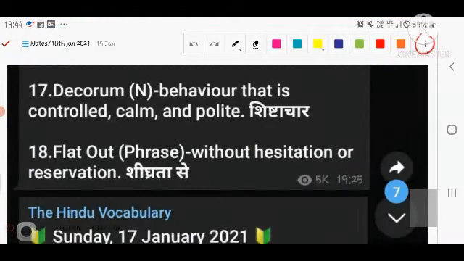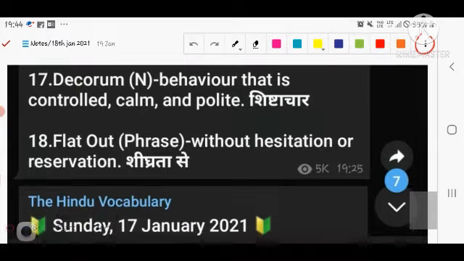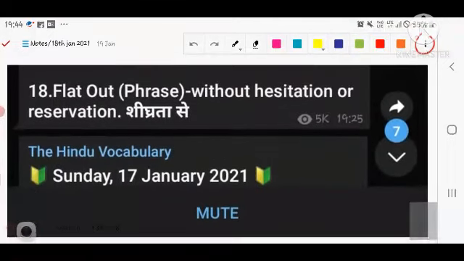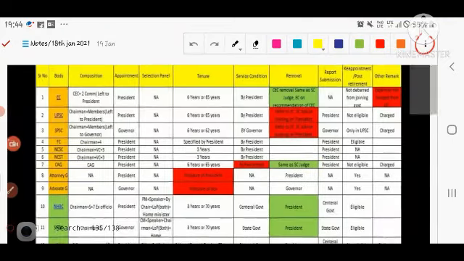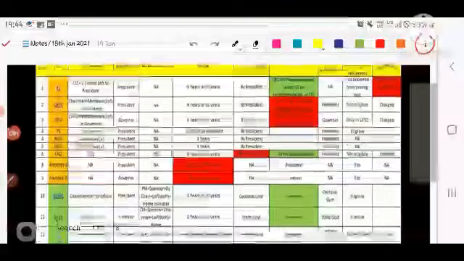Decorum, if you do not follow the rules and regulations there, you are not respecting and appreciating the decorum of that particular thing, that is known as शिष्टाचार. Flat out, without hesitation or reservation, शीघ्रता से आप कुछ काम को करते हैं, that is known as the phrase flat out. Next, we already discussed the attorney and advocate general.